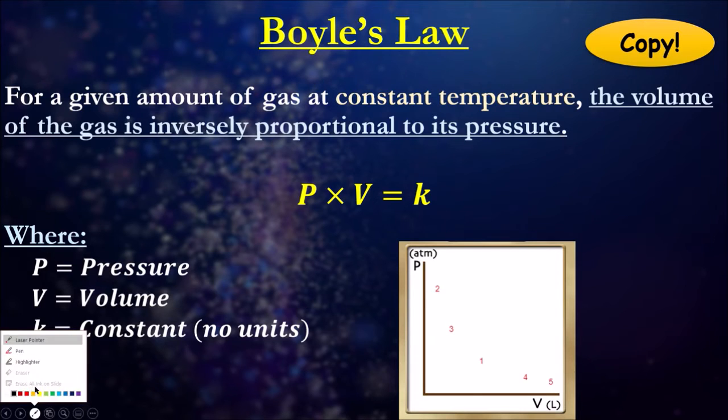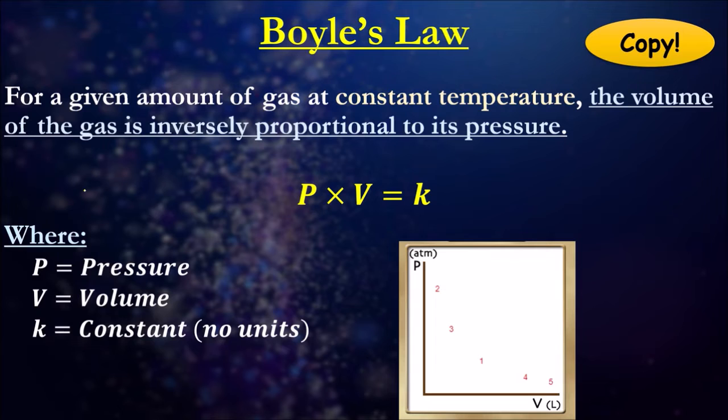Please write that down. And what we also mean by inversely proportional, if I assume that K is my constant, essentially P is inversely proportional to V. Okay, how did I do that?